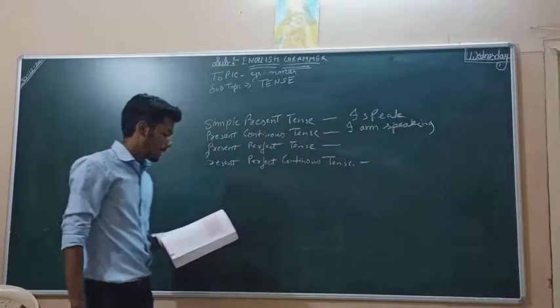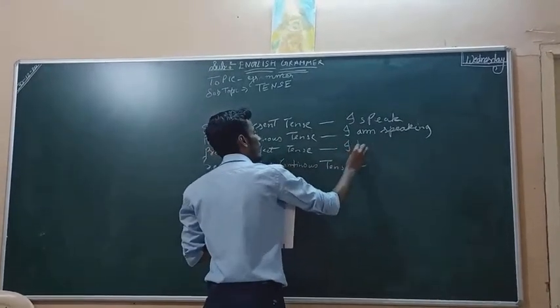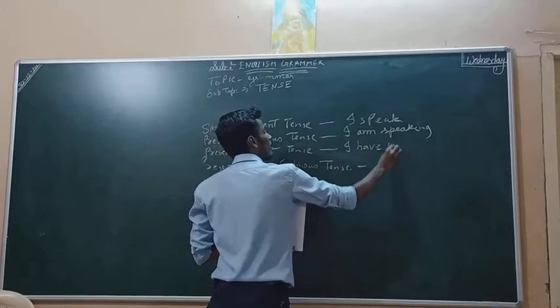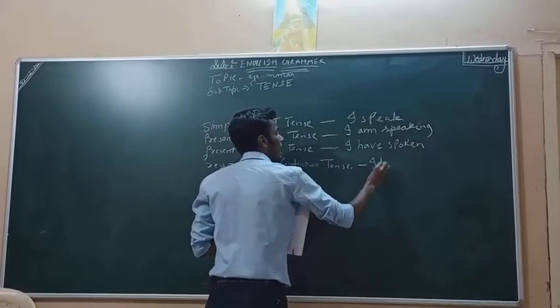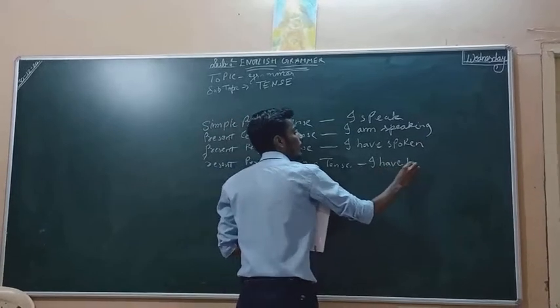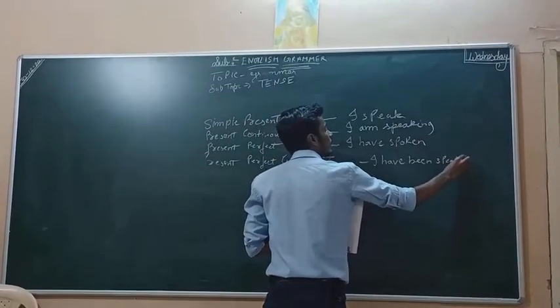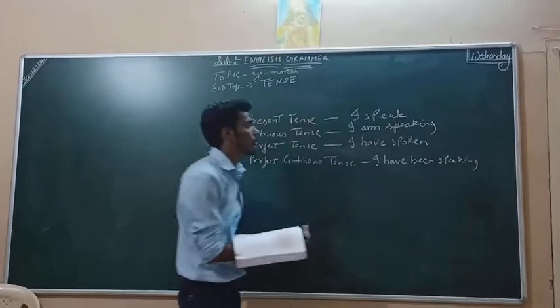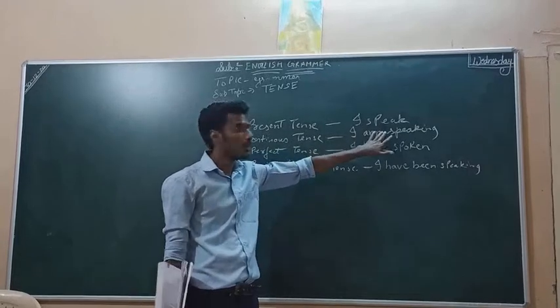Present perfect. I have spoken. Present perfect continuous: I have been speaking.